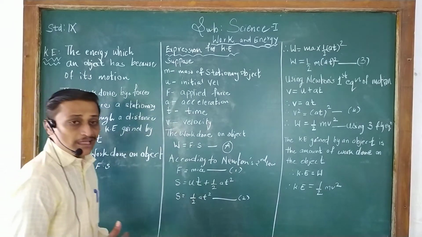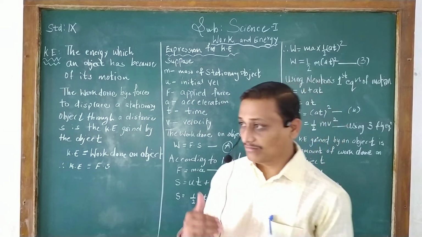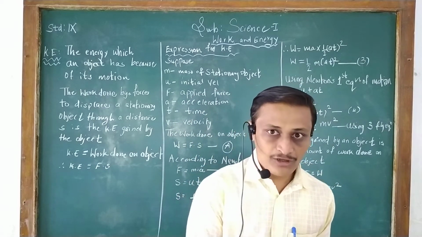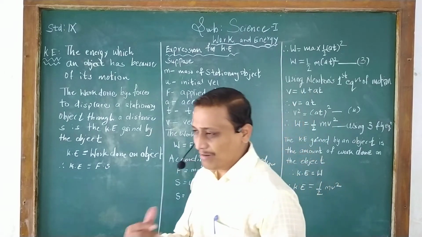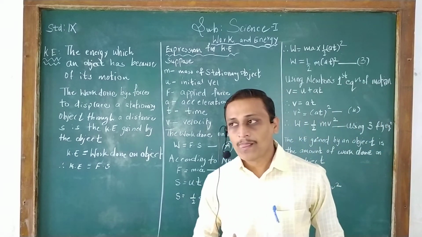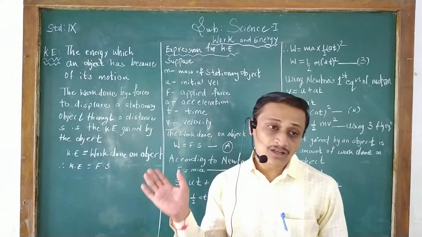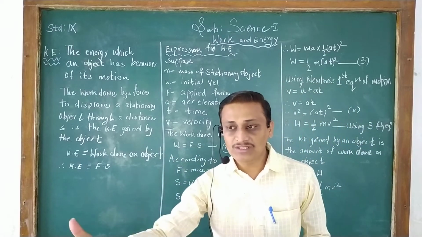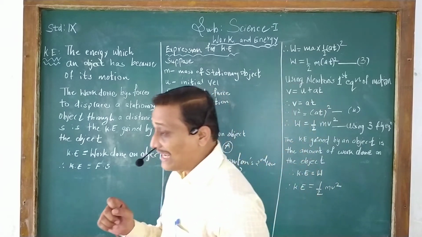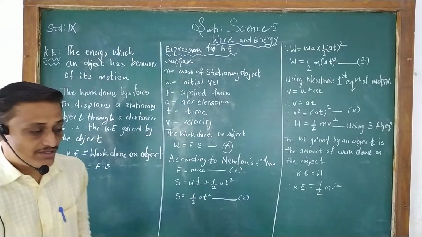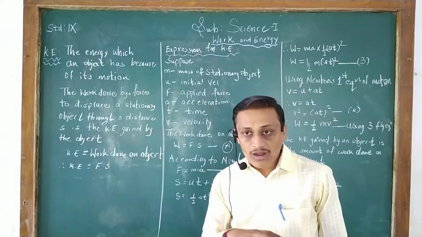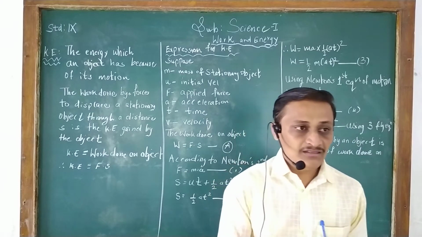Today we are going through the point kinetic energy. What is kinetic energy? You are already aware of the definition, but here are some examples. A fast ball strikes a stationary stump. The stump is not moving, but when a fast ball strikes it, it will go a certain distance. That is displacement. Similarly, the striker in carom strikes the coins present on the carom board. They are not moving, but when the striker strikes, they move.